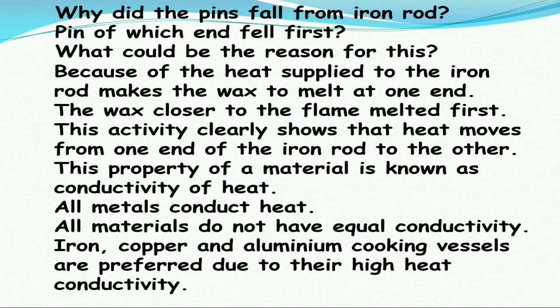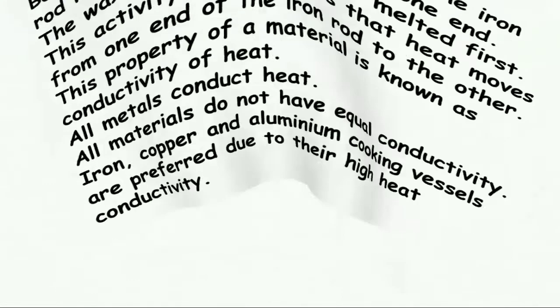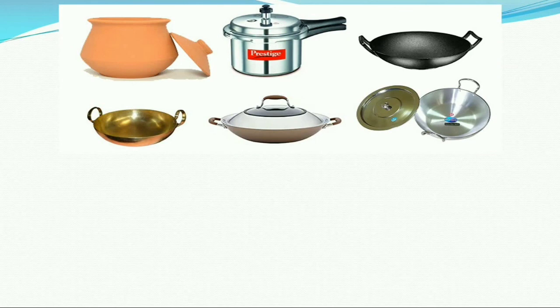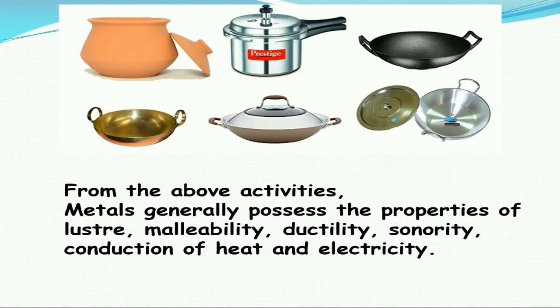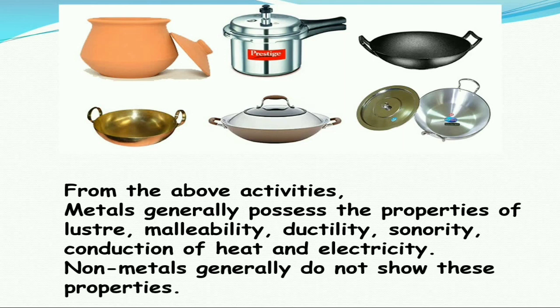We can check some examples here. These are the materials we use in our kitchen. They are made up of different types of metals. From the above activities, metals generally possess the properties of luster, malleability, ductility, sonority and conduction of heat and electricity. Non-metals generally do not show these properties.